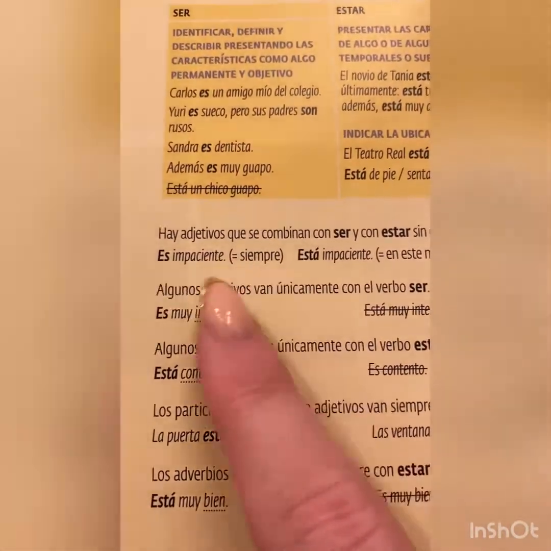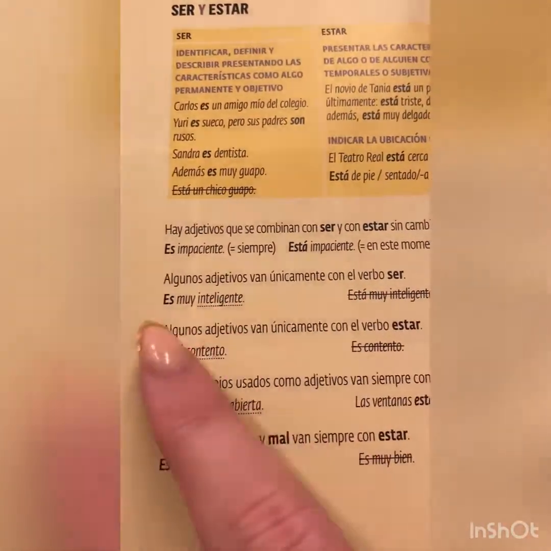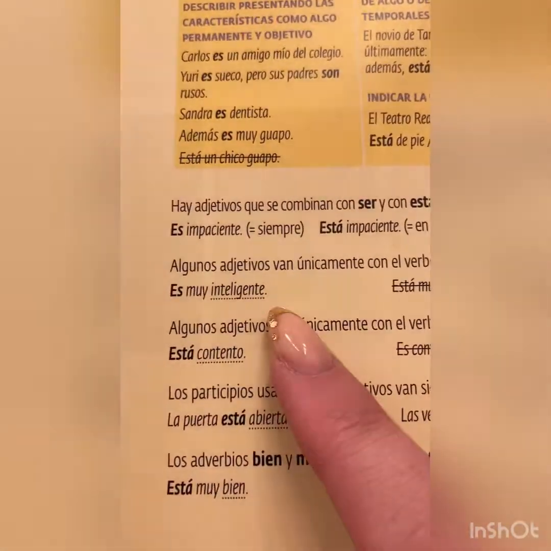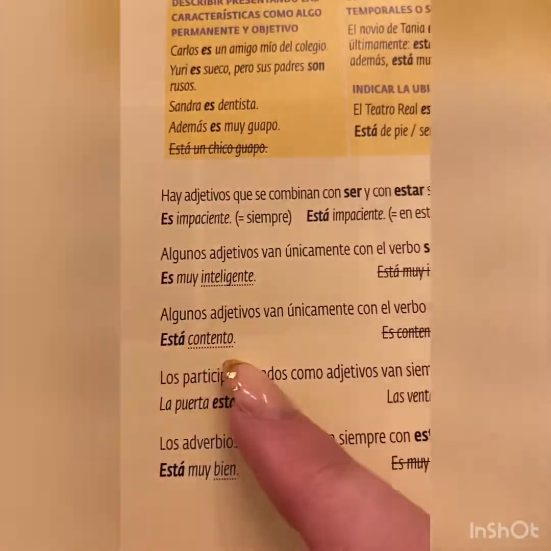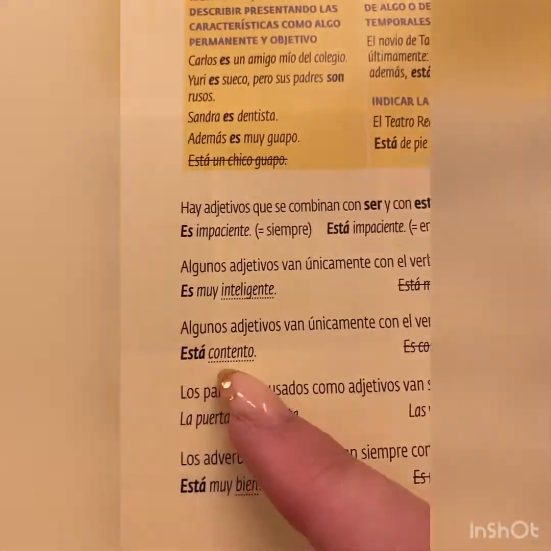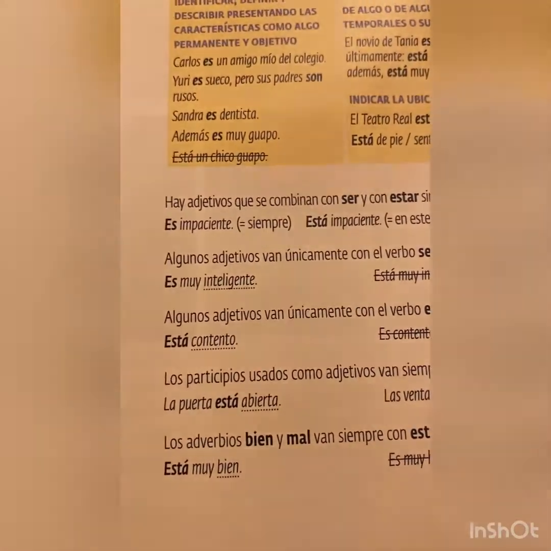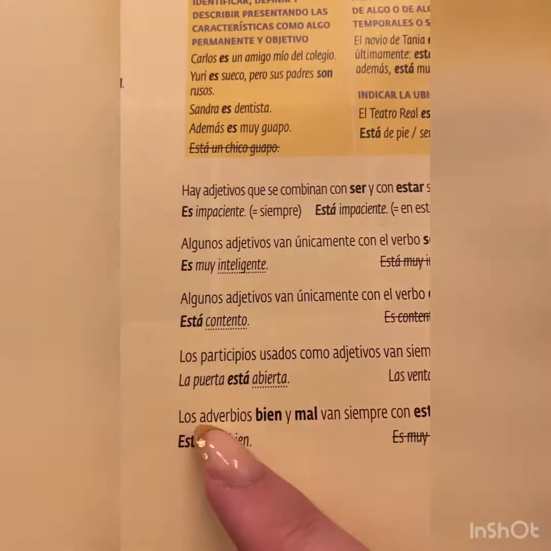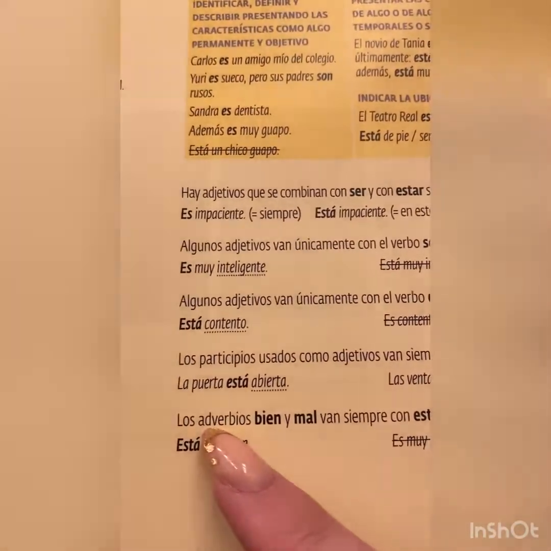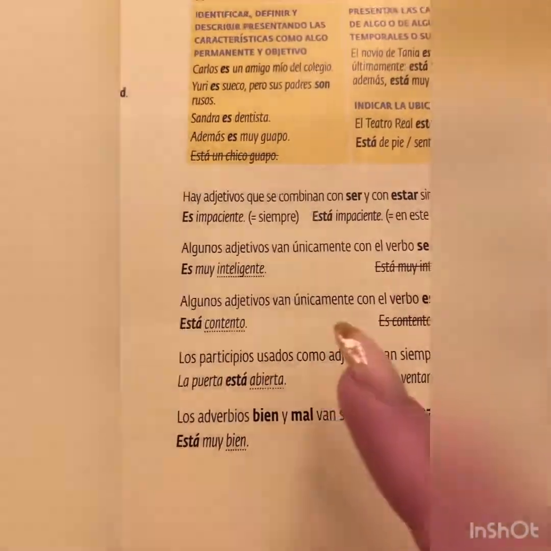Always, siempre. Algunos adjetivos van únicamente con el verbo ser. So here we have es muy inteligente. He or she is very intelligent. Está contento. So he or she is happy at that moment in time. La puerta está abierta. The door is open. La puerta está abierta. However, someone might close it in 5 minutes' time. That is why we use estar.